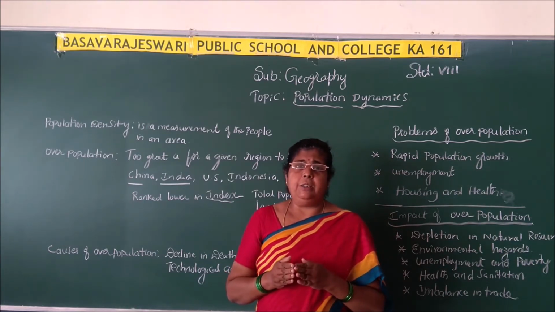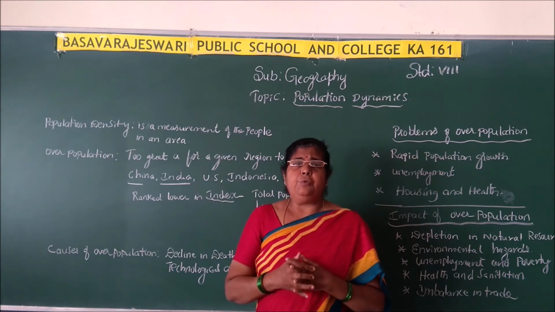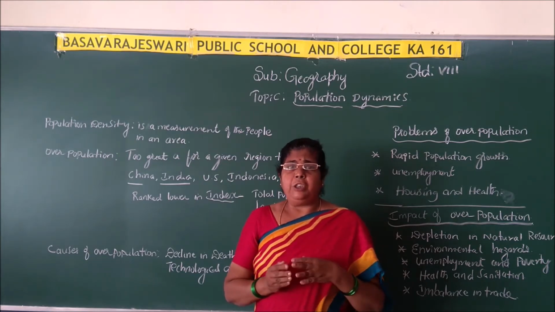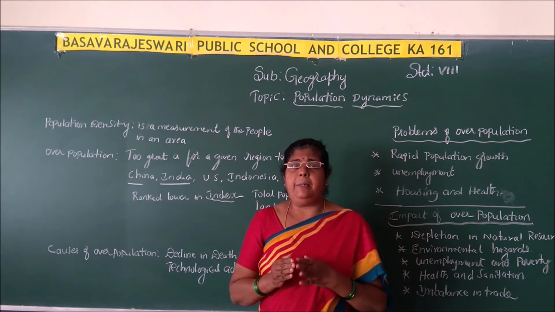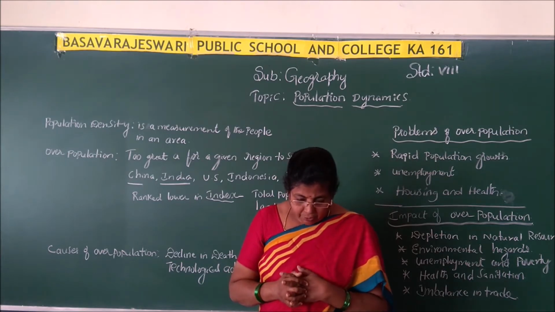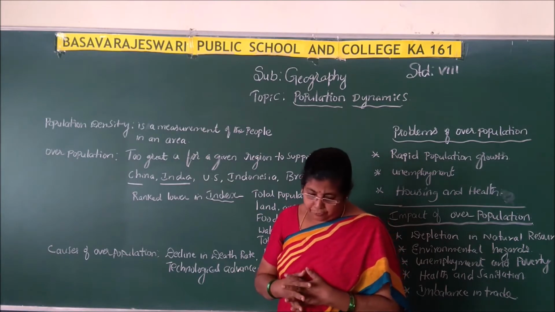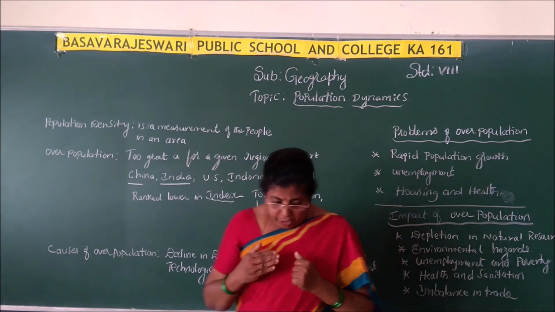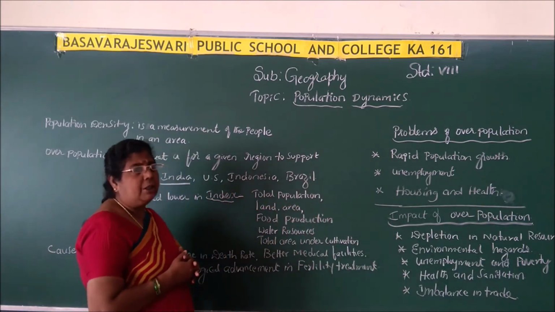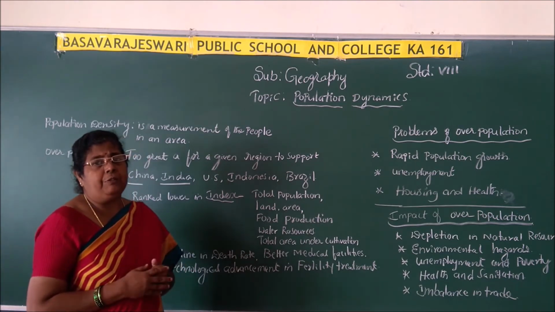If the population is more, it is very difficult if natural resources are less available in that country. So there are too many people and not enough resources to maintain a reasonable standard of living.